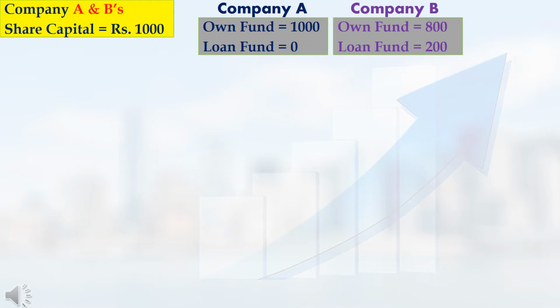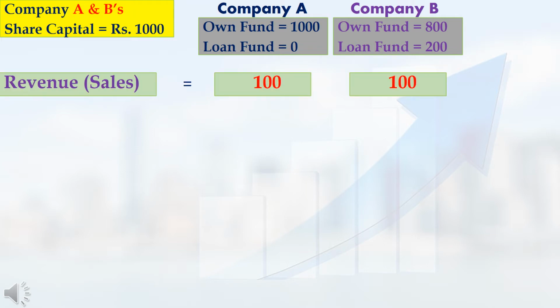Let me assume, for starting the business, company A promoter had 1000 rupees with him. So, with that 1000 rupees, he had started company A. Here, company A promoter has not taken any loan from the bank. But company B promoter had only 800 rupees in his hand. So, he had additionally taken a 200 rupees loan from the bank. With a total of 1000 rupees, he had started company B.